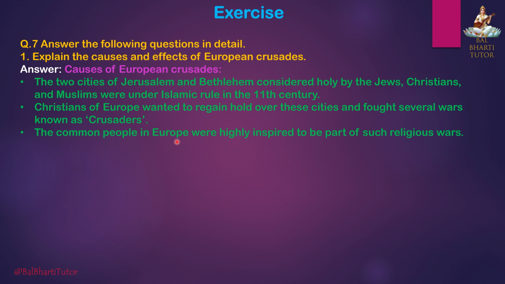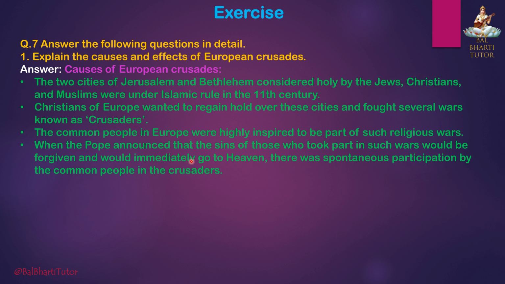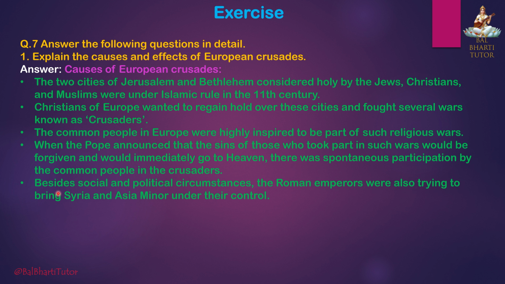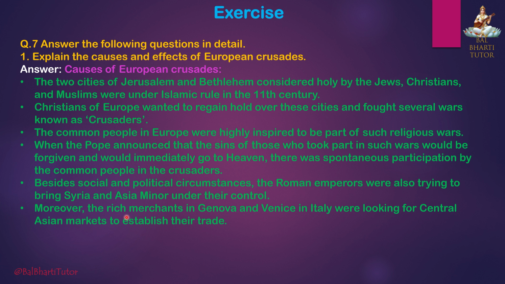The common people in Europe were highly inspired to be part of such religious wars. When the Pope announced that the sins of those who took part in such wars would be forgiven and they would immediately go to heaven, there was spontaneous participation by the common people in the Crusades. Besides the social and political circumstances, the Roman emperors were also trying to bring Syria and Asia Minor under their control. Moreover, the rich merchants in Genova and Venice in Italy were looking for Central Asian markets to establish their trade. The first crusade started in 1096 CE.